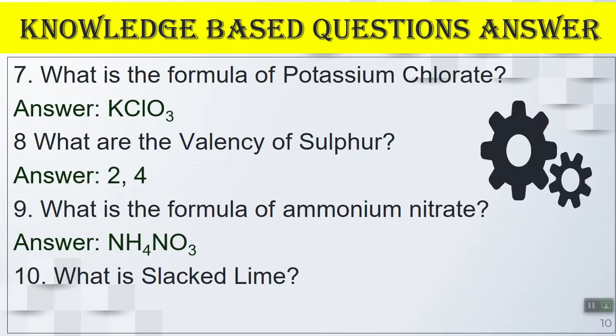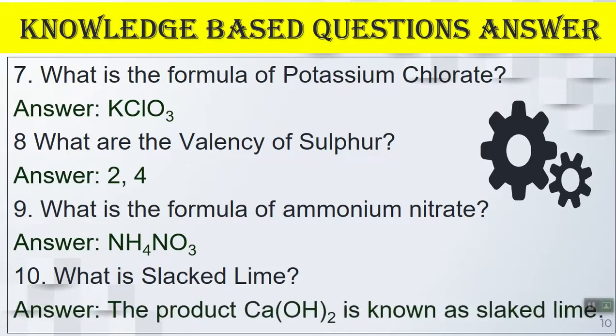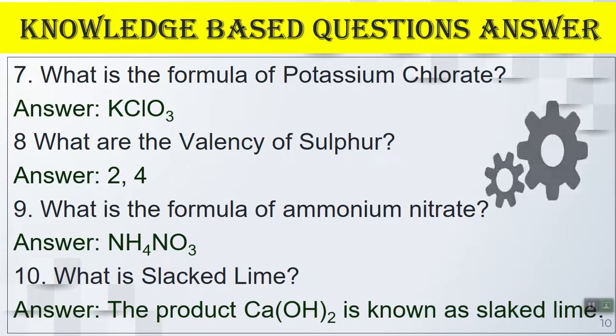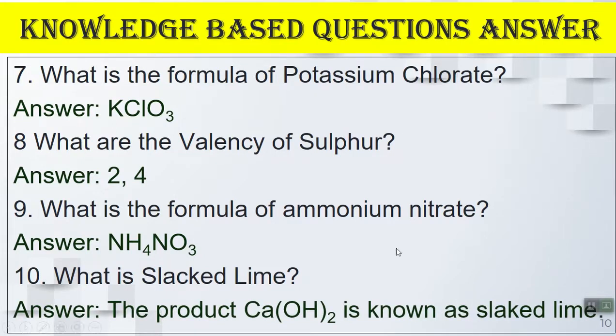Ammonium and nitrate are both radicals, as they have one valency, one positive and one negative. They combine and produce ammonium nitrate. What is slaked lime? The product calcium hydroxide is known as slaked lime. So that's all about knowledge based questions.